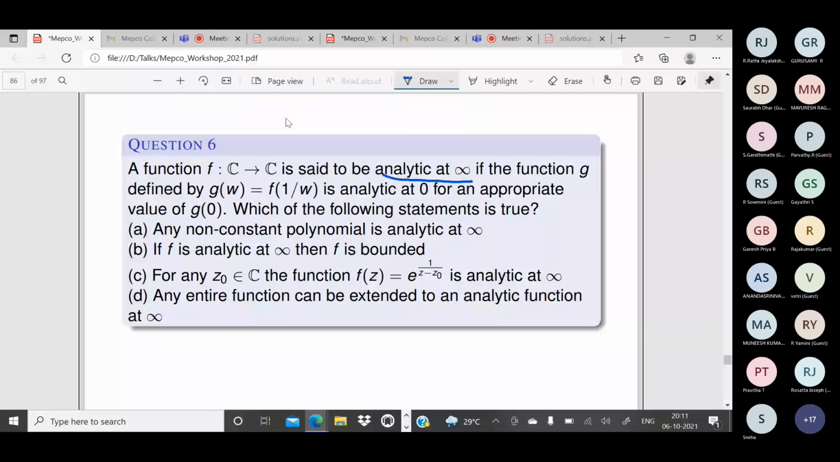Okay, so let us come to this one. Which of the following statements are true? Any non-constant polynomial is analytic at infinity. Yes or no?